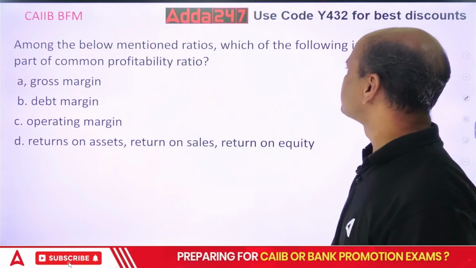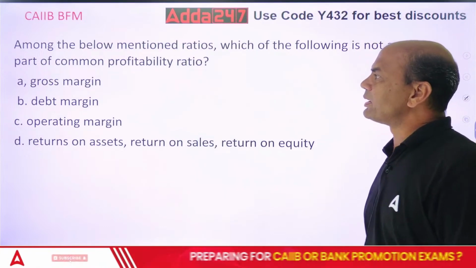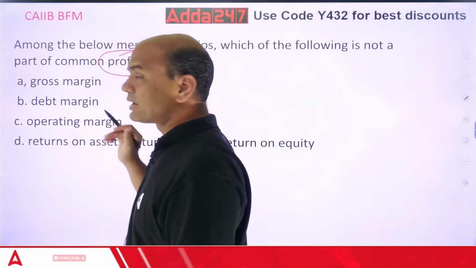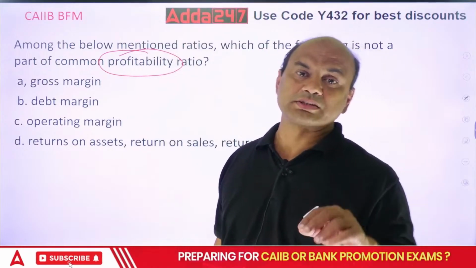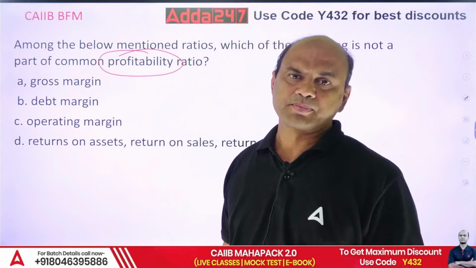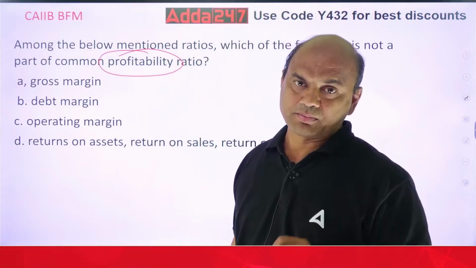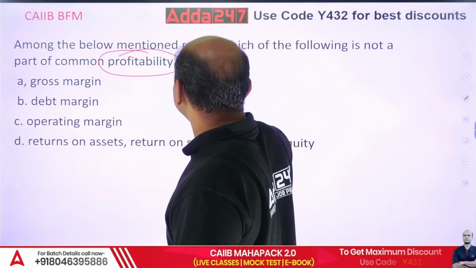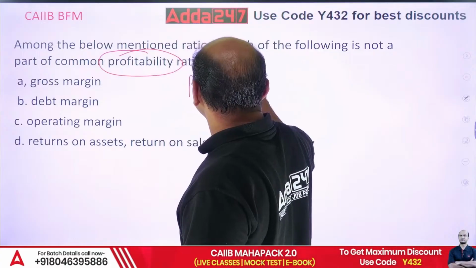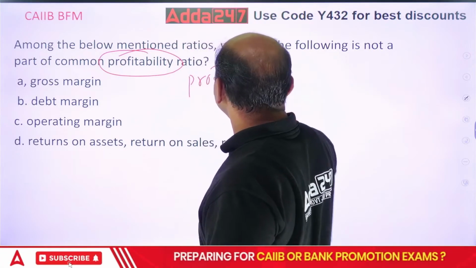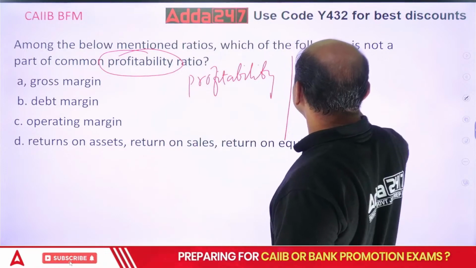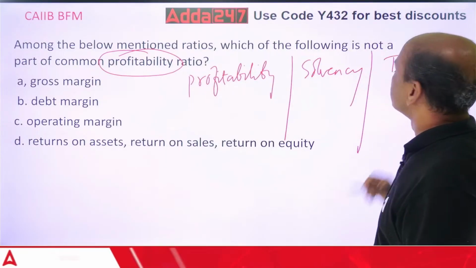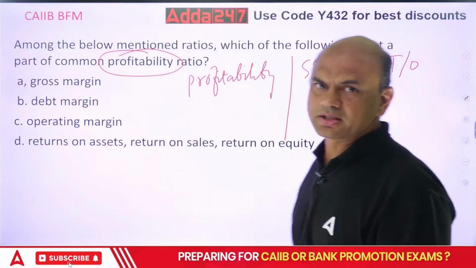Among the below mentioned ratios, which of the following is not a part of common profitability ratios? So which of them is not a part of the profitability ratios? Now for that you need to first understand what are the types of ratios. Ratios are of three types mainly: profitability, solvency, and turnover. These are the three main types of ratios in ratio analysis.